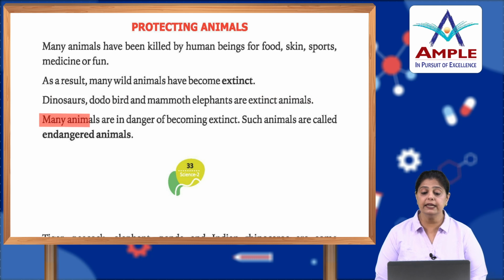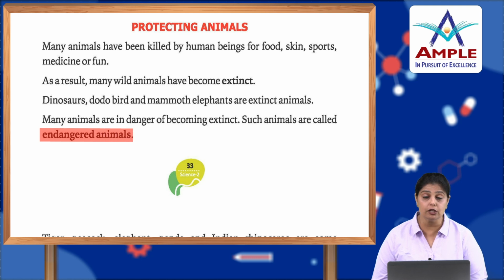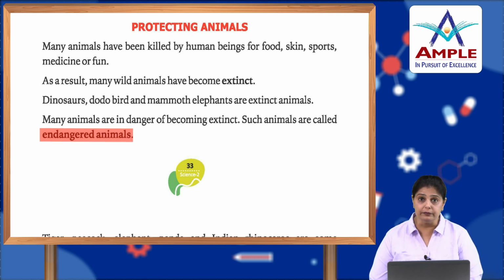Many animals are in danger of becoming extinct. Such animals are called endangered animals. So, there are still certain animals which are living, but in very small numbers, and as soon as these numbers are over, and there is no more of the same kind, they will be termed as extinct.